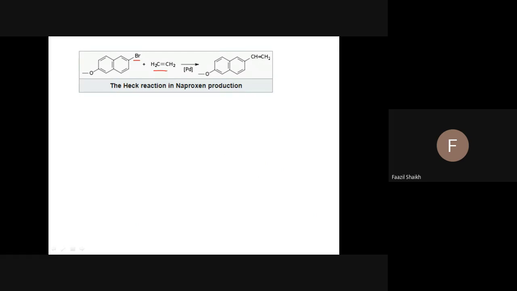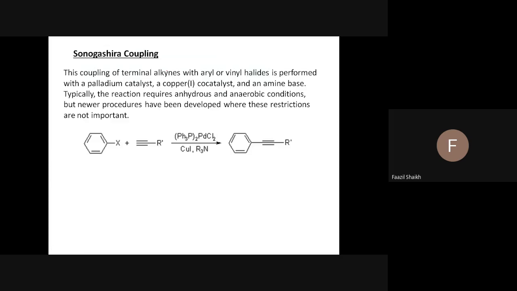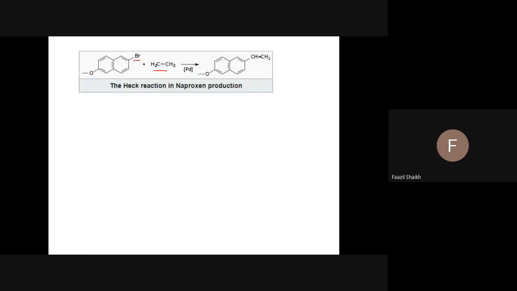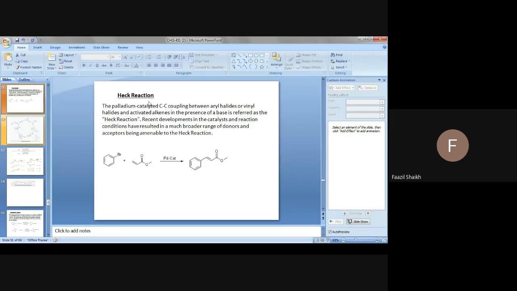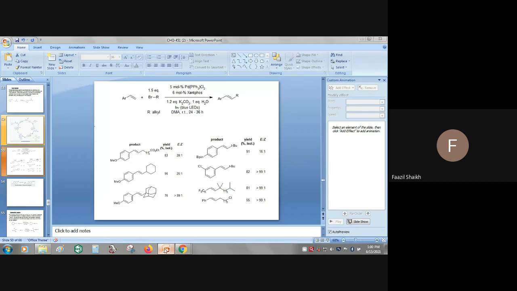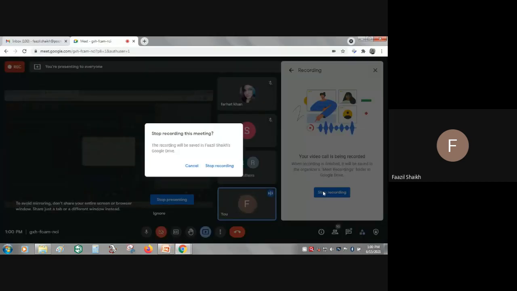The Heck reaction is also a carbon-carbon bond formation, and this also gives you insight into how the palladium interacts with the aryl halide, and the alkene is one of the reactants. So hope you have understood this reaction. You see the examples here. Okay, you see the examples. So I have stopped this recording.